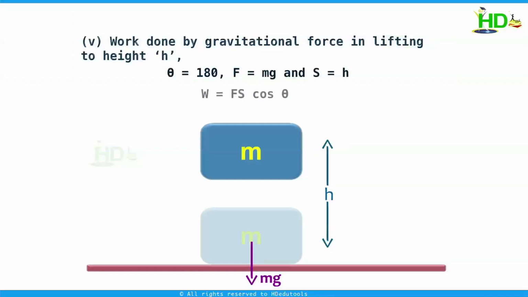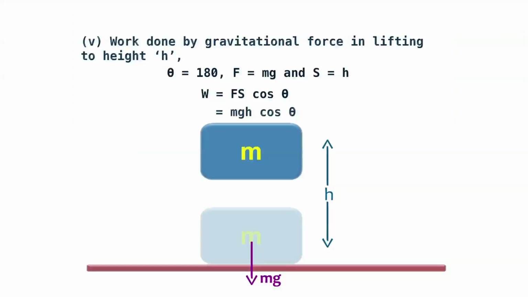Then work done is Fs cos theta, that is mgh into cos 180, which is equal to minus mgh. The work done by the gravitational force is negative. Then work done by the person is not negative. Why? Because he is applying the force in the direction of motion.